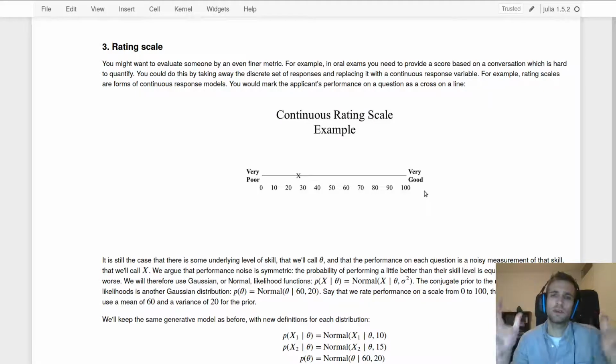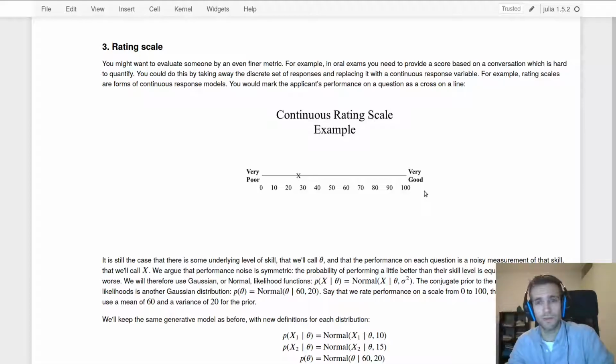We're looking at a situation where a company wants to hire an applicant and they want to determine the applicant's skill level. In the first part, we asked the applicant questions that they could get right or wrong, and we tackled that with a Bernoulli likelihood and a beta prior. In the second part, we asked them questions that they could get a score on, so a score of 0, 1, or 2. And we tackled that with a categorical likelihood and a Dirichlet prior.